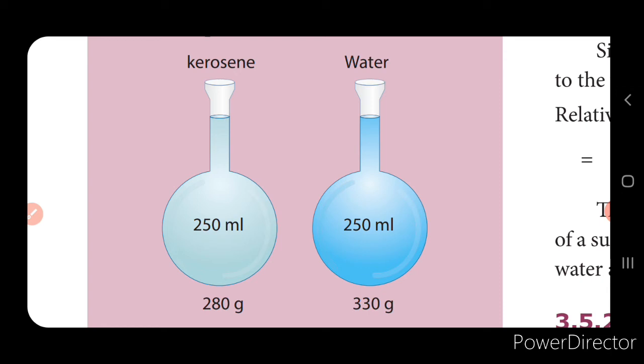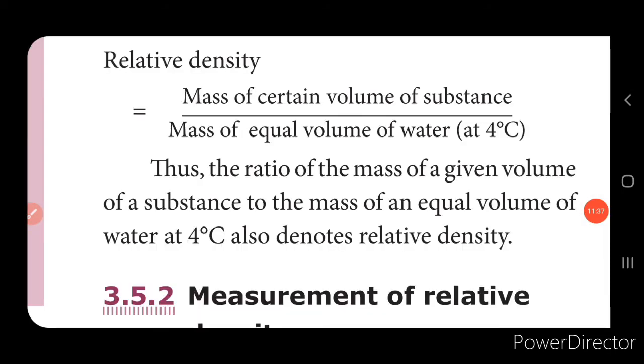Now let's see the relative density. In relative density, we are comparing the density of two substances. We are taking the density of water at 4 degrees C as the standard substance, and we are going to compare the density of other substances. For that we use a formula. Relative density is equal to the mass of a certain volume of the substance divided by the mass of an equal volume of water at 4 degrees C. This will give you the relative density.